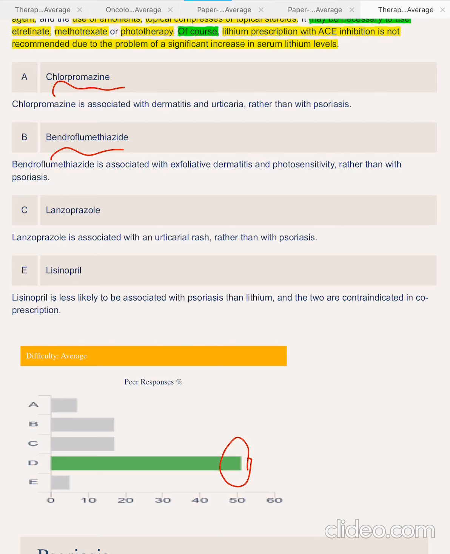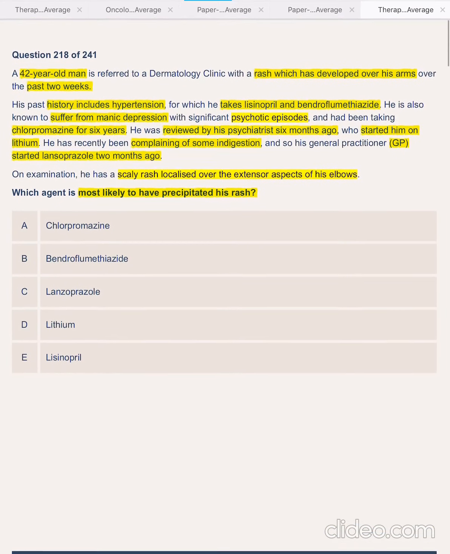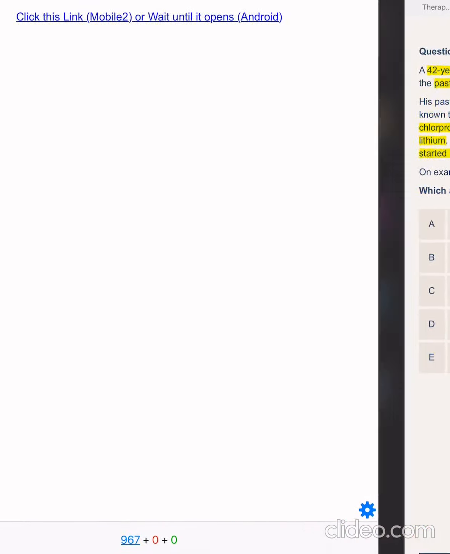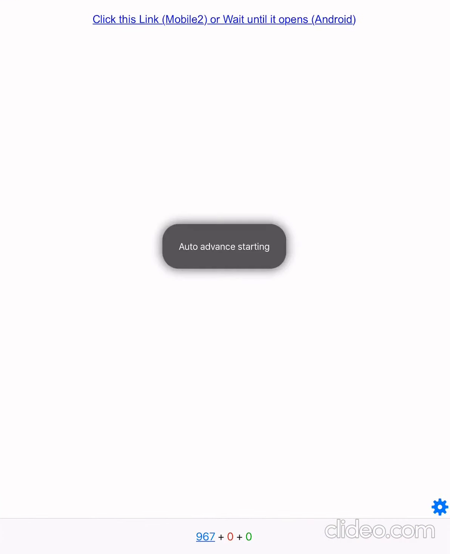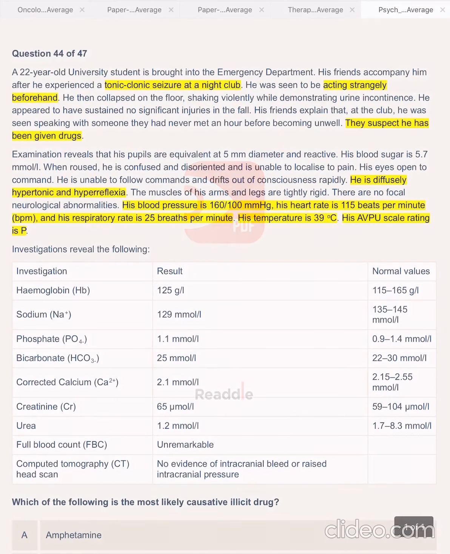To be honest, I have answered bendroflumethiazide before as well. So we've got this question done, and now it's an easy question for us. It's from the therapeutics section, so I'm gonna mark it good and go for the next question.